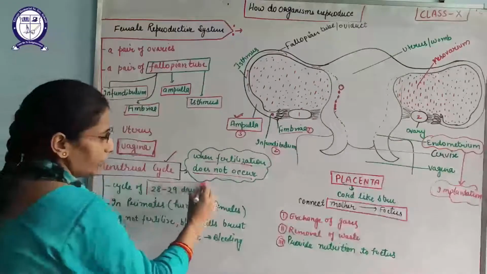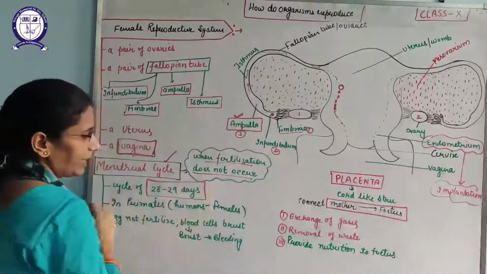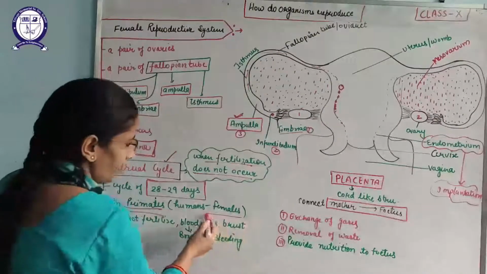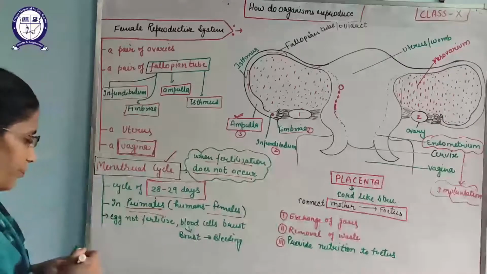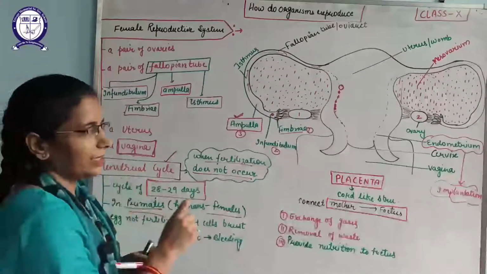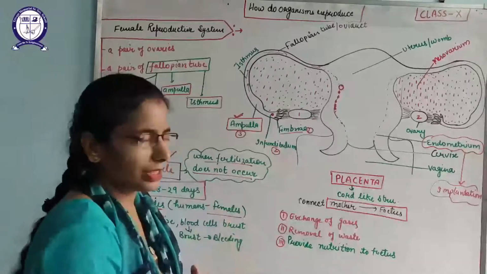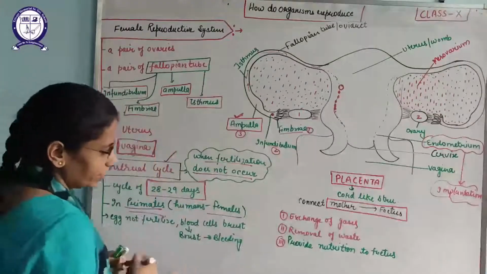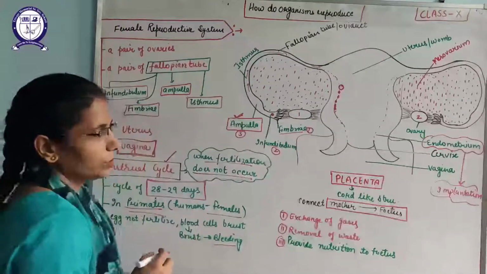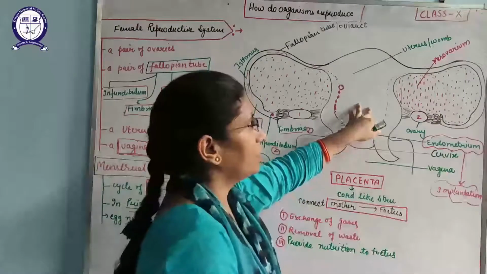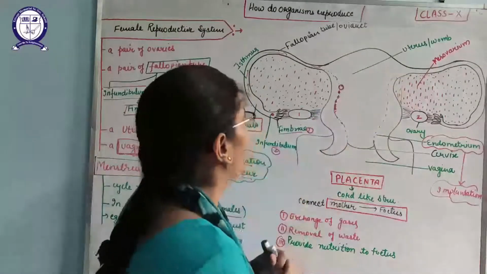This cycle is of 28 to 29 days, and it takes place in all the primates, especially in the females. So at this time, all the egg cells along with the blood cells will rupture, burst, and be released outside in the form of bleeding. So this is the main part of the fetus, which is also known as the womb.